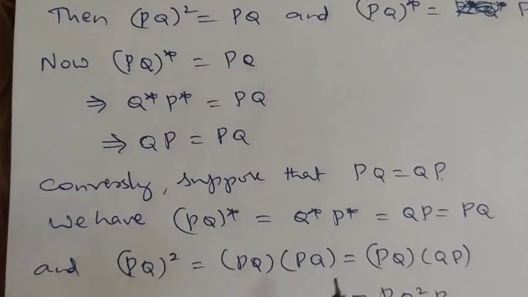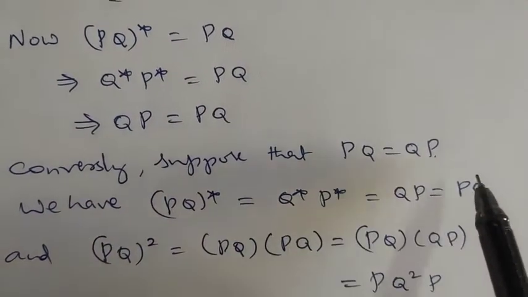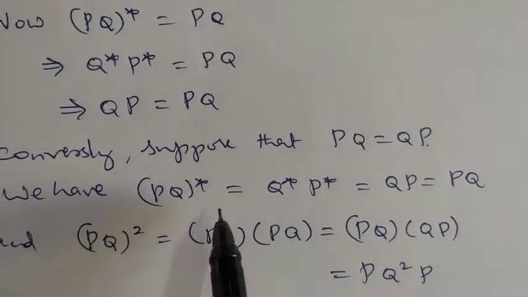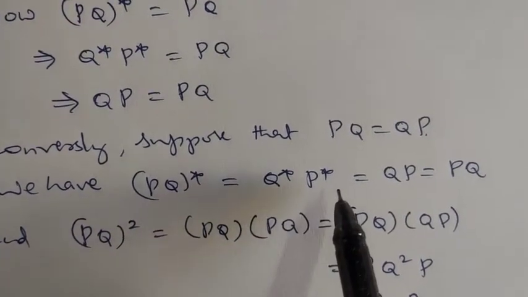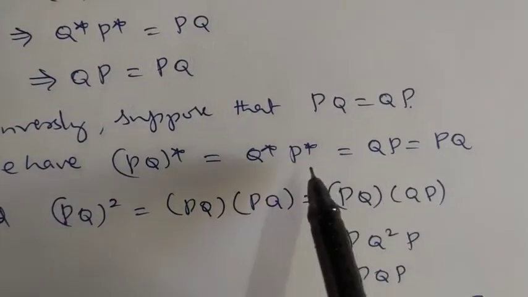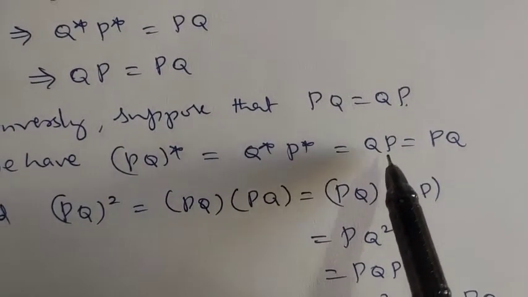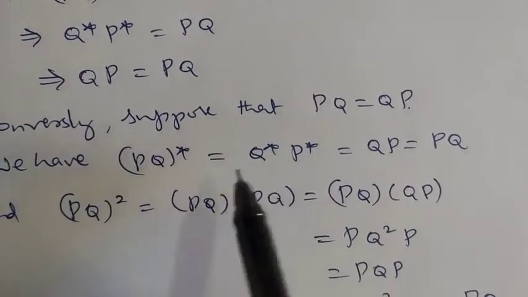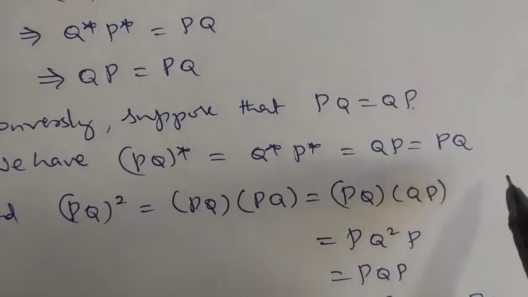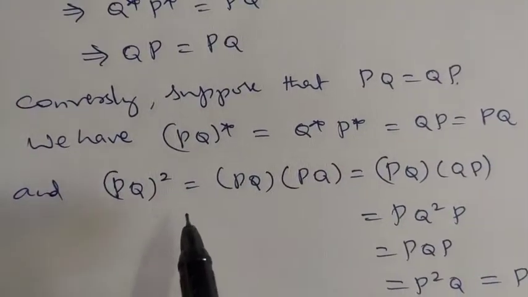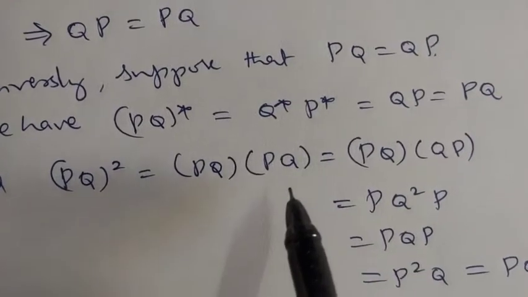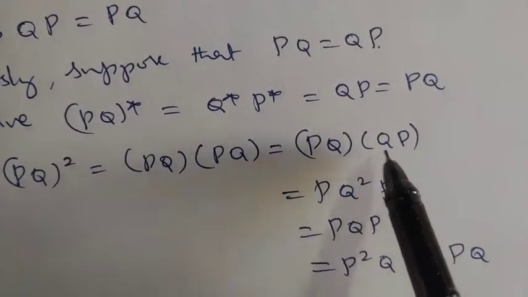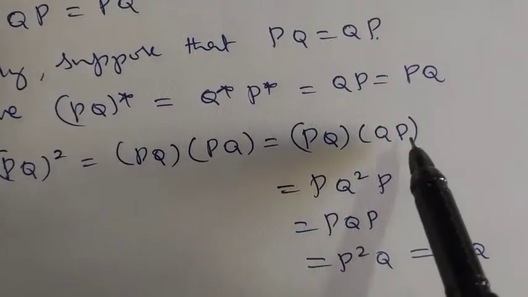Conversely, suppose that PQ is equal to QP. Now we have (PQ) whole star is what? Q star into P star, but Q star is Q, P star is P, so QP, but QP is according to our assumption PQ, therefore (PQ) star is PQ. And (PQ) whole square is PQ into PQ, so P into QP into Q, since PQ can be written as QP.